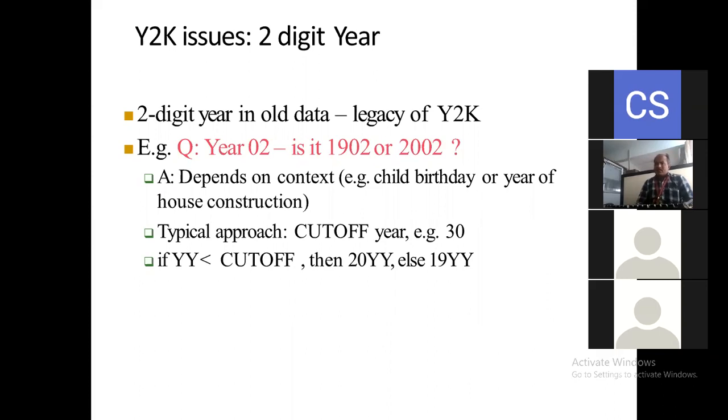If you simply write 02, how will the reader consider whether it is 1902 or 2002? That should not be there. You have to write the full-digit year here. Suppose it is 2002, then we need to write 2002. Suppose it is 1902, then we have to write 1902. So this is about the Y2K issues.